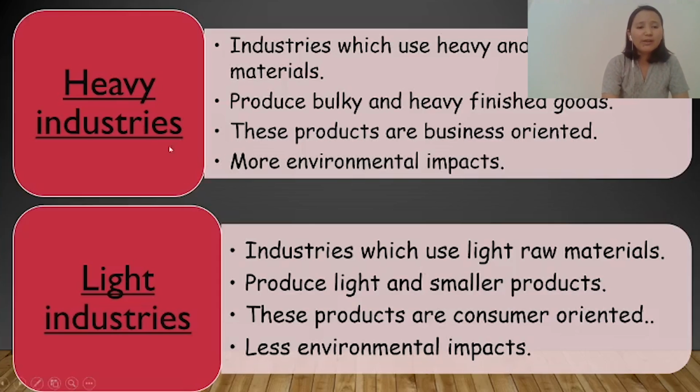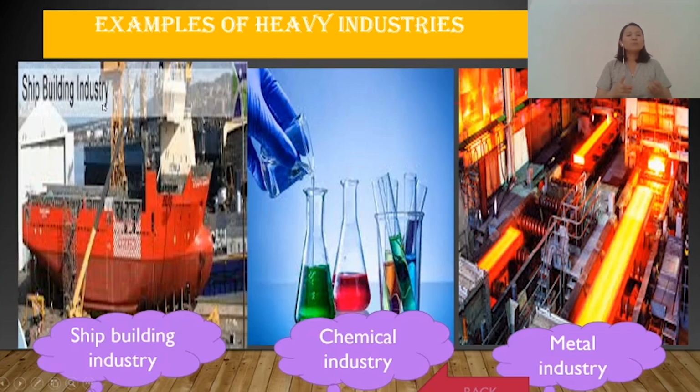So examples of heavy industries are shipbuilding industry, chemical industry, metal industry. So these industries produce a product. This is for the business purpose. These are not made directly for the consumer.